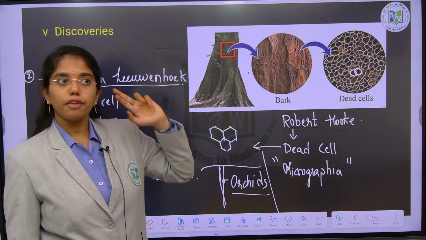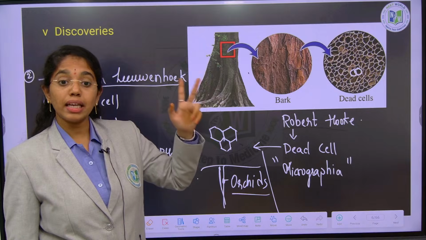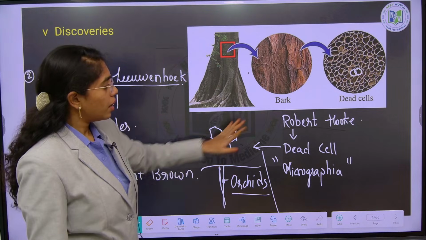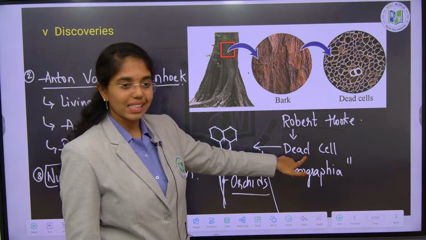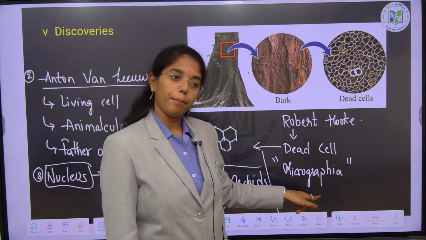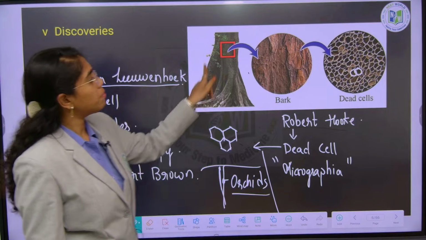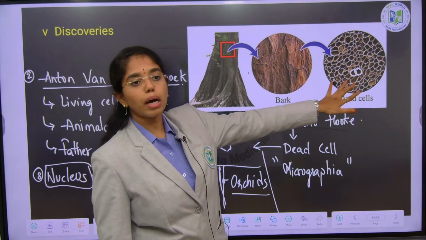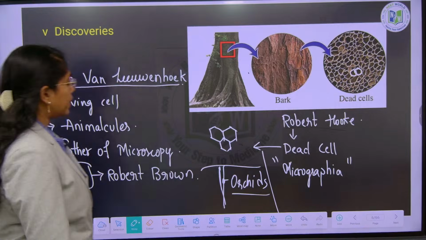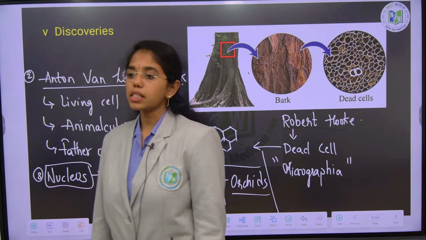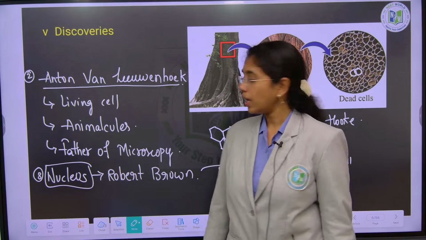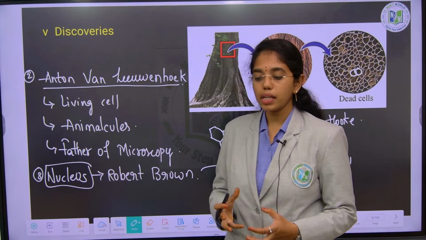Hardly, if I remember, you got a question in an exam set, but not in NEET, but remember these discoveries also. Robert Hooke discovered the dead cell and mentioned it in his book Micrographia, observing hollow compartments. And then Anton van Leeuwenhoek discovered the living cell. How did he discover it?